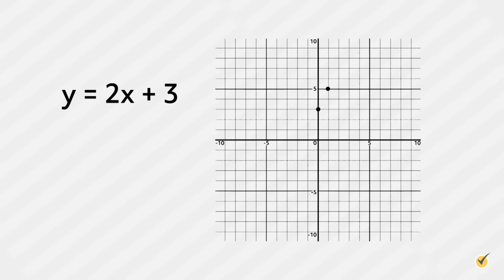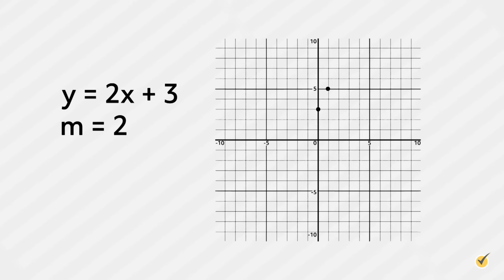Now that we have seen how to convert a standard form equation into slope-intercept form, let's practice recognizing the key features of slope and the y-intercept with a few examples. For these examples, we want to name the slope, describe the slant of the line, and name the y-intercept as an ordered pair. y equals 2x plus 3. The slope of this equation is m equals 2, the coefficient of the x variable.